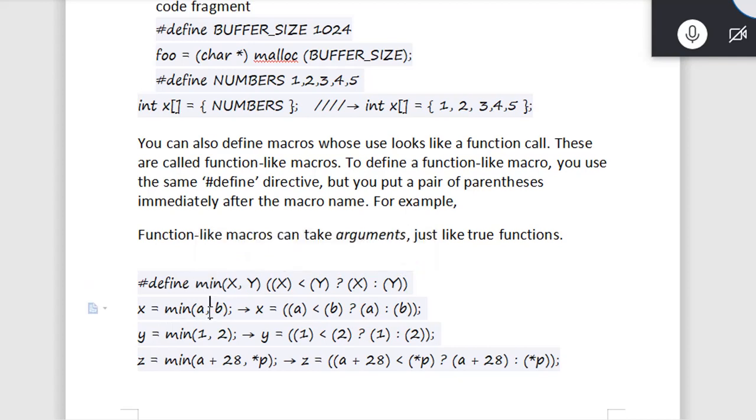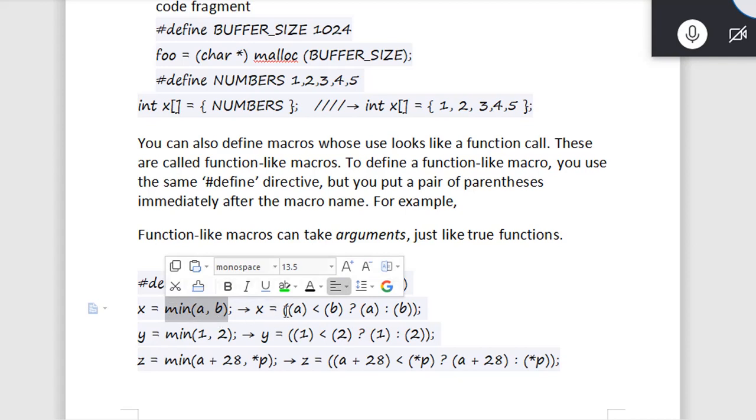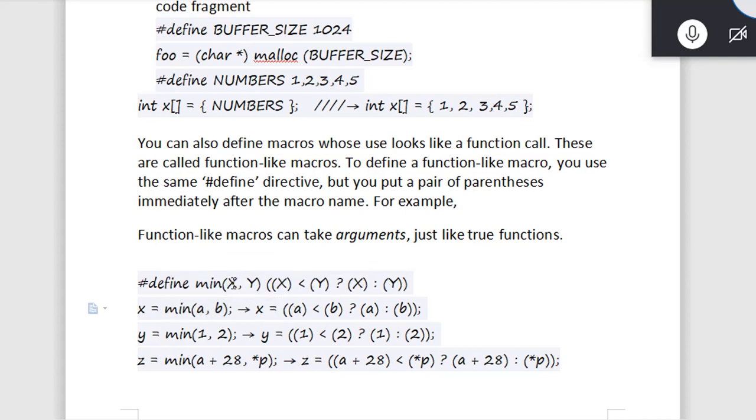When we use it like this, in the preprocessor stage, which means before compilation itself, this line will be replaced like this. Whatever arguments we pass, a and b, it becomes a is less than b, using the ternary operator. Here we are using three operands, 1, 2 and 3, that is why it is called the ternary operator. For minimum 1 and 2, it is replaced with 1 is less than 2. If the condition is true it returns this, if false it returns this.